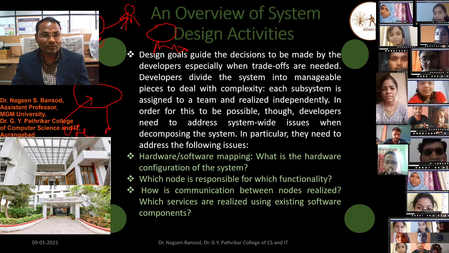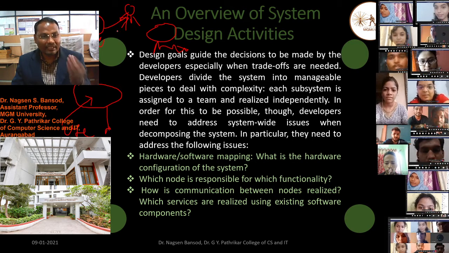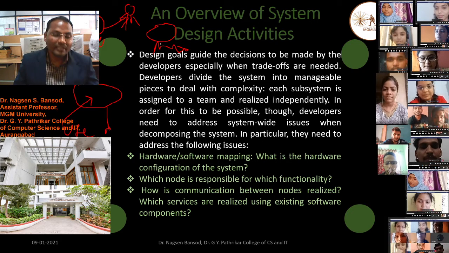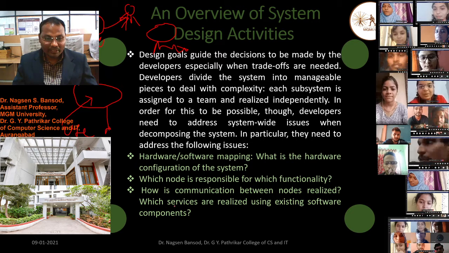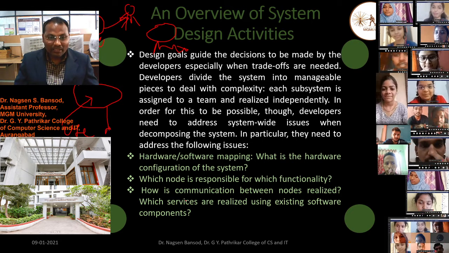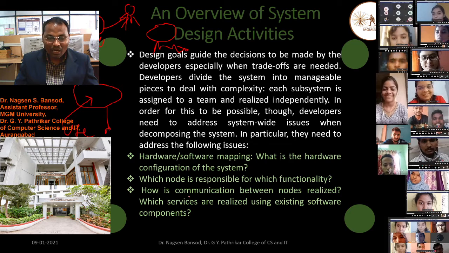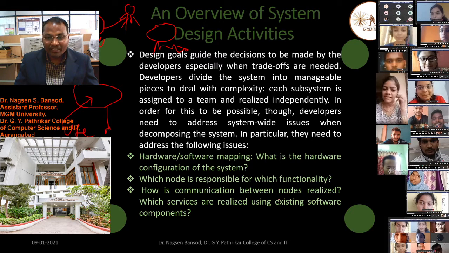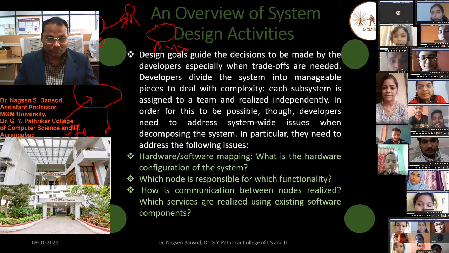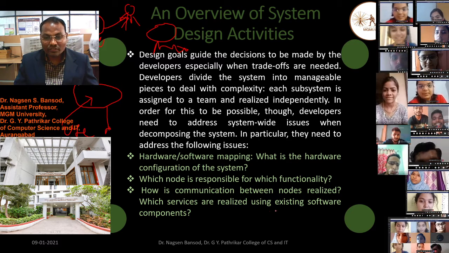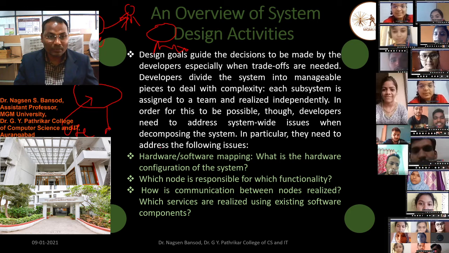The actor will take this card and insert it into the ATM machine, then the ATM machine will be activated. Similarly, we have to realize how the communication between the nodes happens, as well as which services are realized using existing software components.